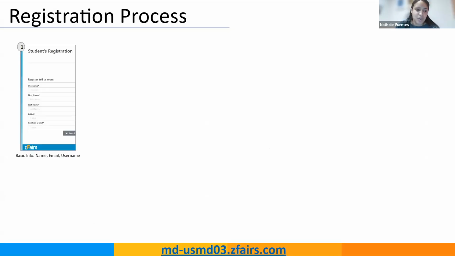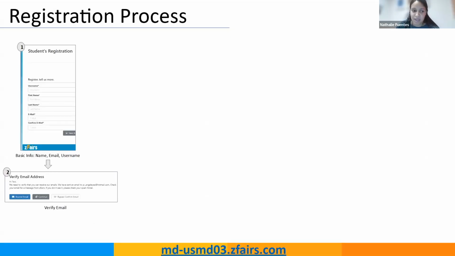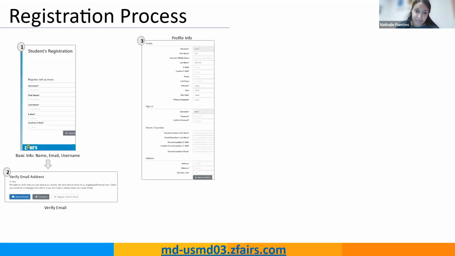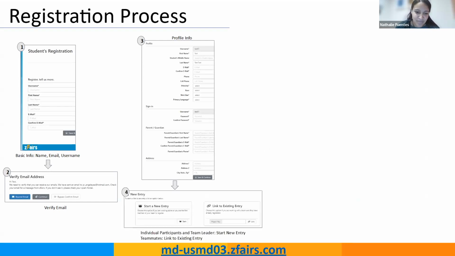To start the registration, you need your basic information: name, email, username. It is very important for you to verify your email, because if not, you will not receive any communication that we send via Zfairs. Then we have the profile information, everything very basic: addresses, t-shirt size, which is great. We always give a t-shirt away to our students.